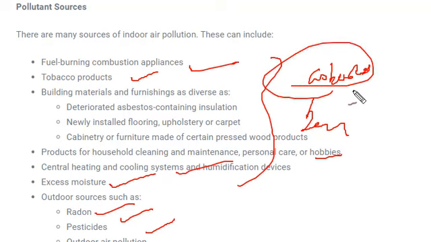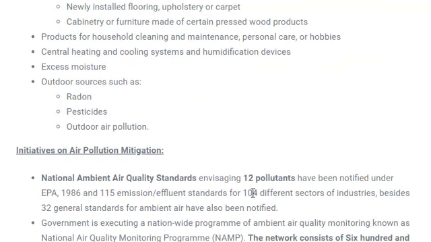We have discussed in the last video what this asbestos is. These are just insulating materials which are used in paints and the construction of houses. These also lead to very harmful effects, which are present in the air. Okay. Next is initiatives on air pollution.